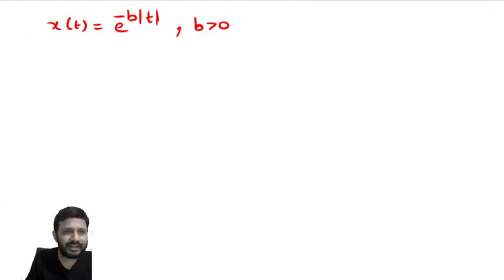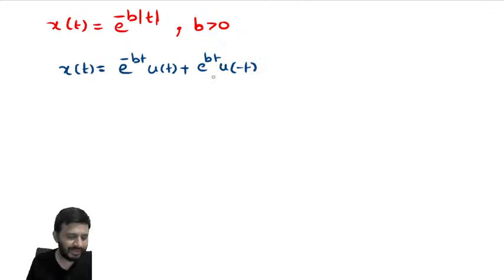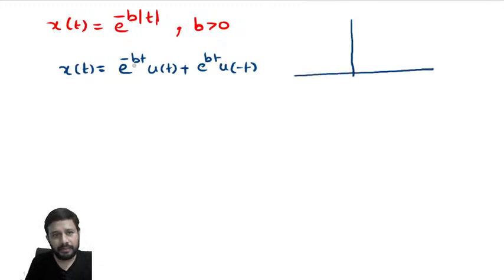First of all, you must expand this one, no? e power minus b mod t. In the first unit we have seen what e power minus b mod t is. For b greater than 0, it is a double-sided exponential, non-causal signal: e power minus bt u of t plus e power bt u of minus t. This is the expansion. First of all, you must know this expansion. What is the shape of the signal? e power minus bt u of t for b greater than 0 looks like this. e power bt u of minus t for b greater than 0 looks like this.